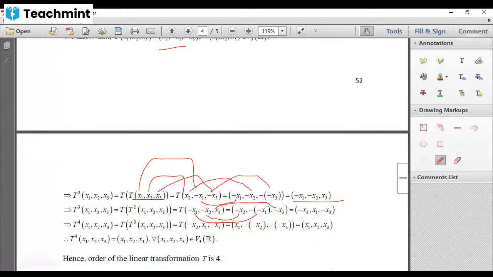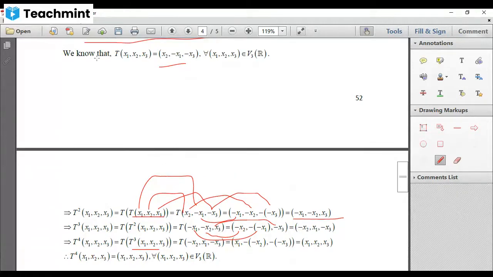So let's go for the next one. T4 of (x1, x2, x3), which can be written as T composition T3 of this, or T of T3 of this. But T3 of this is what? Substituted. Again, by the given image, the y-axis value should be written first, minus of the x-axis value, minus of the z-axis value, which gives you this.